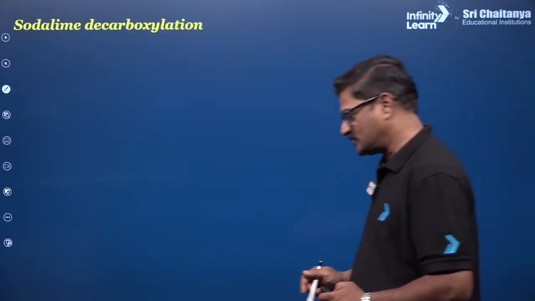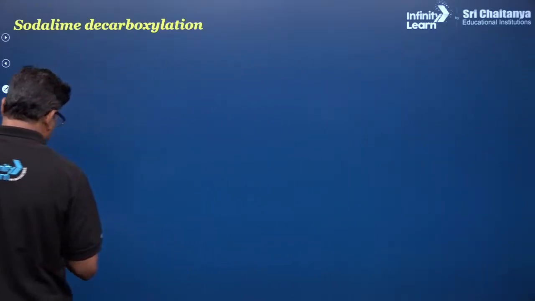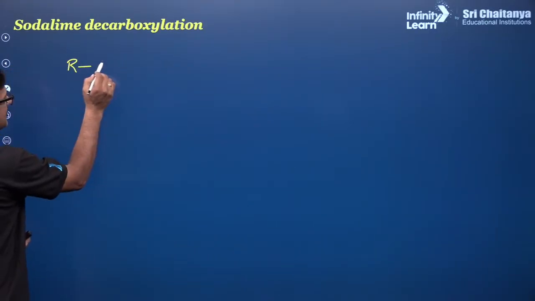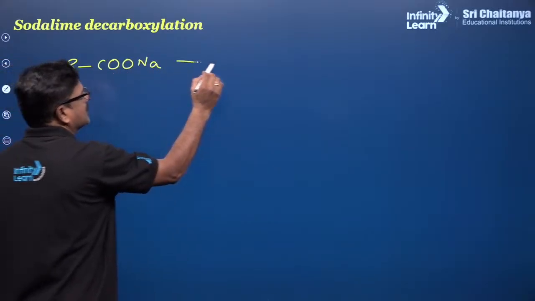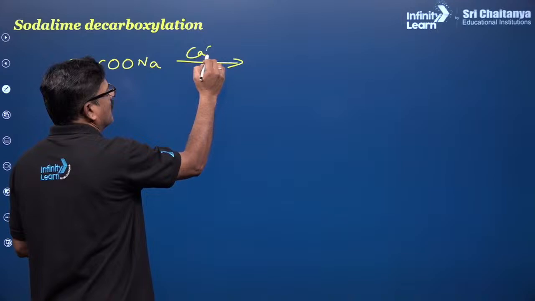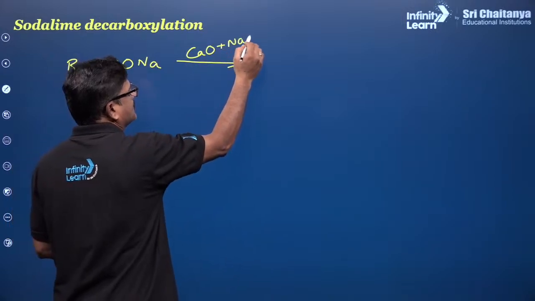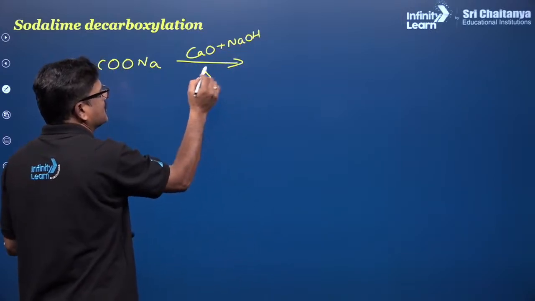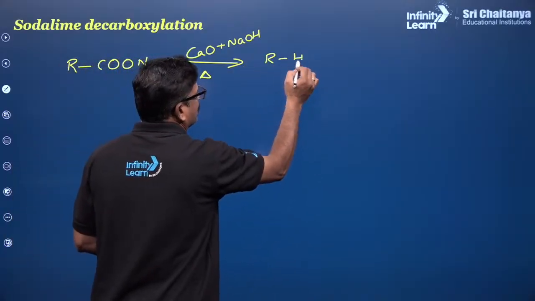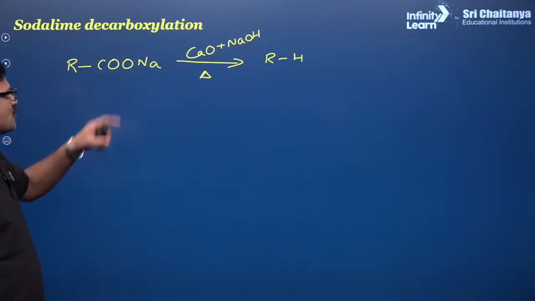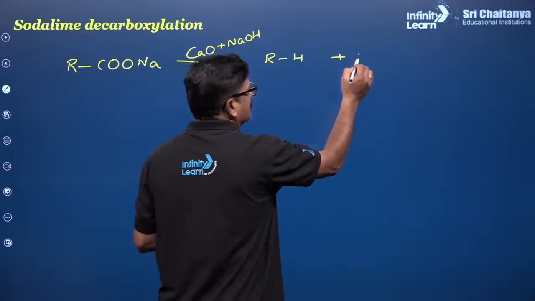Soda-lime decarboxylation. What is soda-lime decarboxylation? The sodium salt of a carboxylic acid is heated with calcium oxide plus sodium hydroxide. This mixture is called soda lime, and you are going to get RH, and the carboxyl part is removed as Na2CO3.